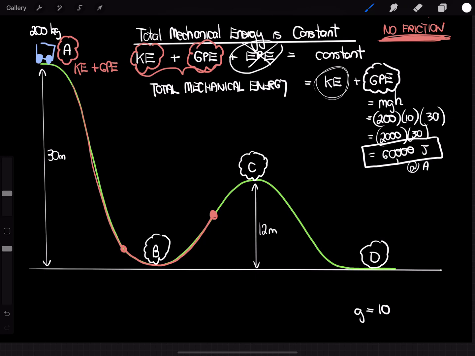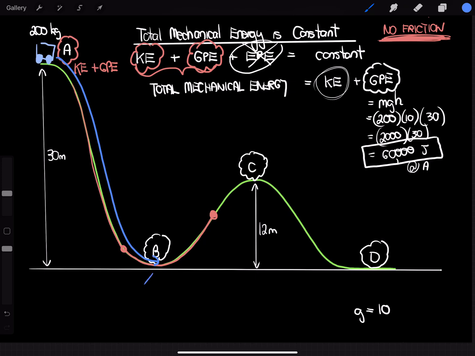All right, so now let's imagine that the roller coaster is released. So it now rolls down the track, and obviously it's going to gain speed until right down the bottom it's going to be travelling at its maximum speed. And we know it's going to be at its maximum speed because at the bottom of the track, it's now at ground level. In other words, its height above the ground is 0.